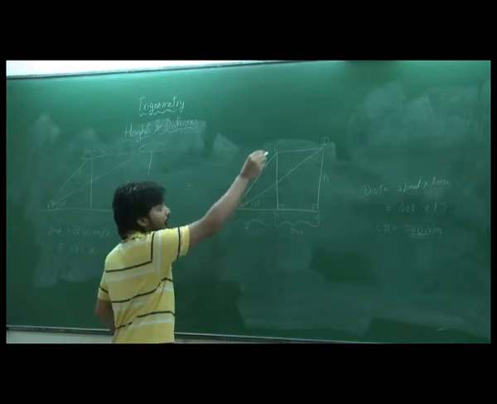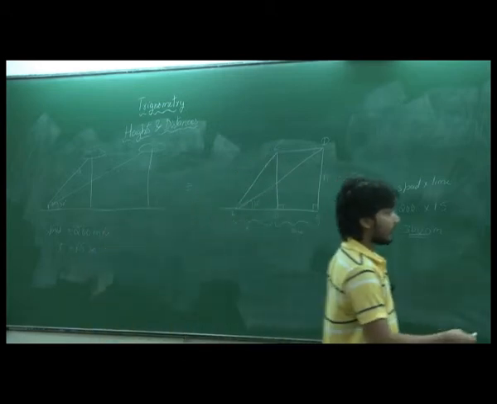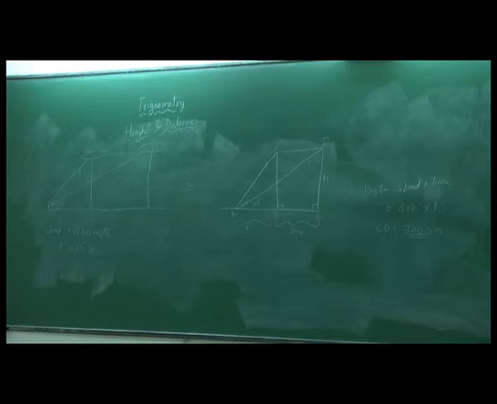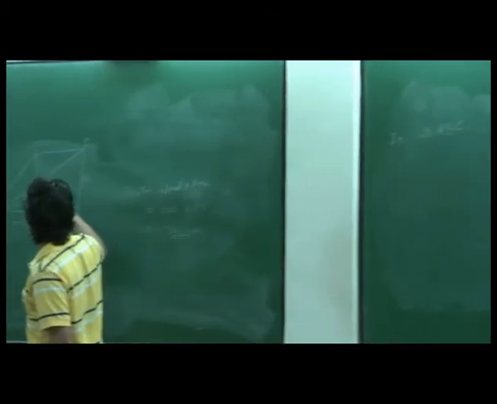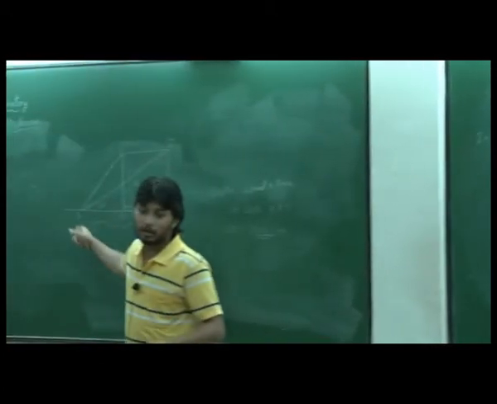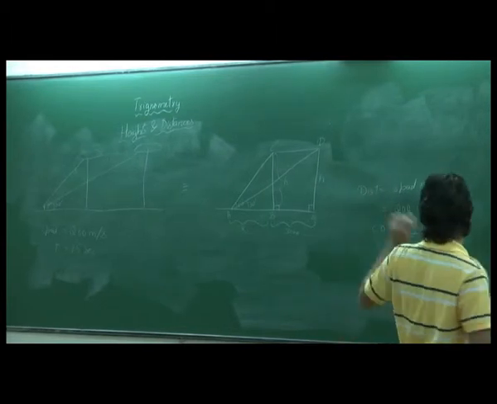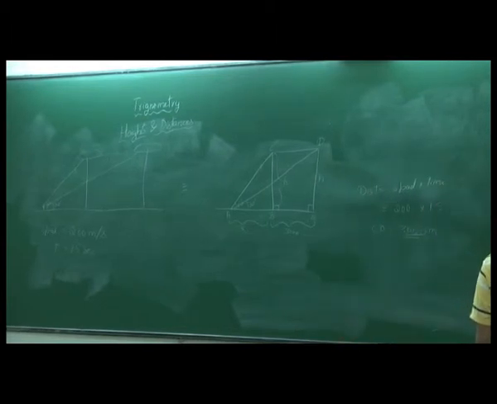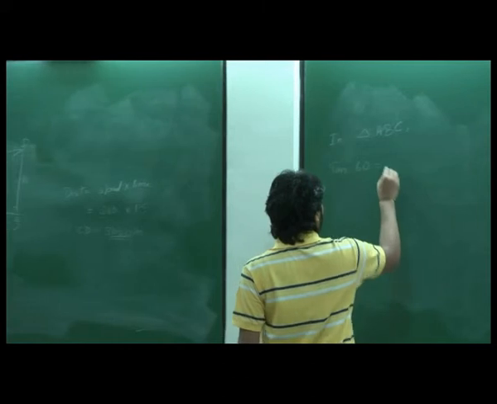So now suppose we consider this triangle, that is ABC. So let's write it here. In triangle ABC, what happens? So this is also H, right? So let's consider a ratio which involves H and X for 60 degree. So what is the ratio that involves opposite and adjacent? Tan. So let's consider tan 60. So in this triangle, what will be the value of tan 60? BC by AB, right?